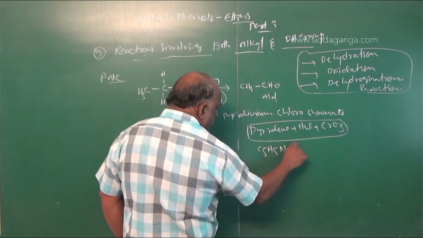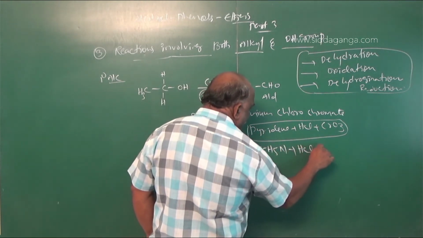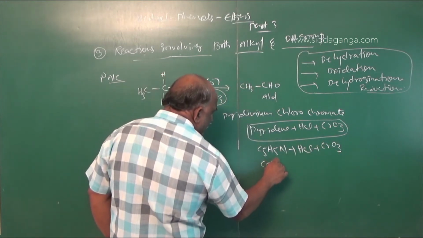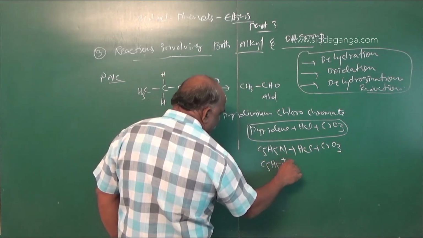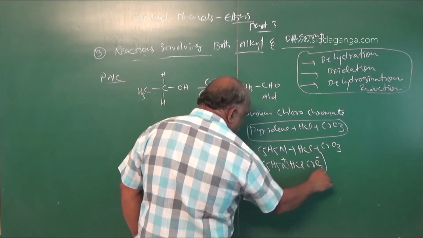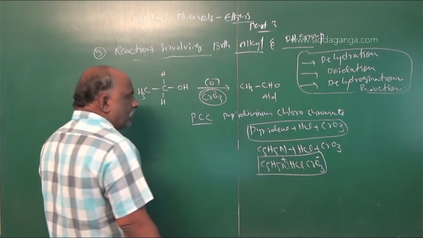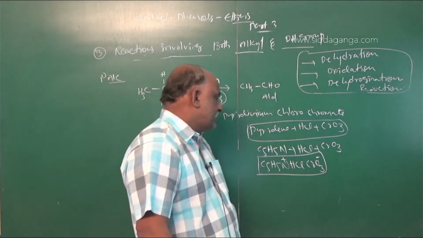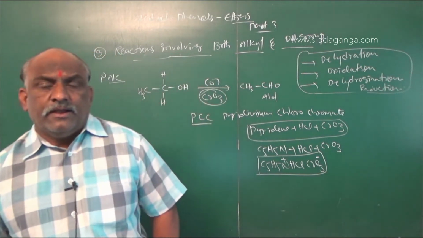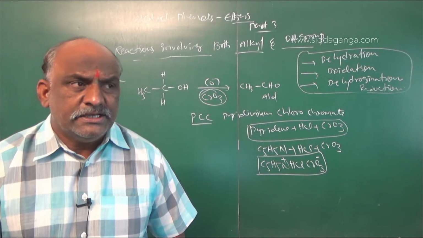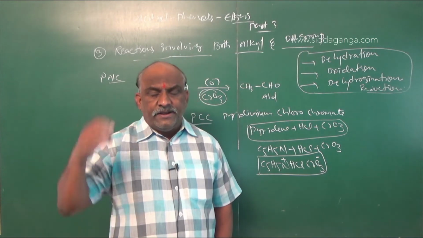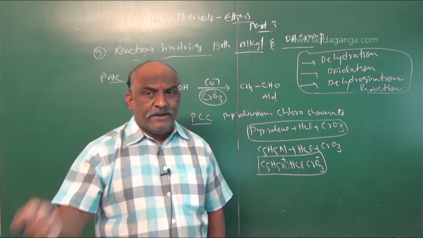This is the pyridine, and hydrochloric acid HCl, CrO3, chromium trioxide. On addition of these, what we will get is C5H5N plus HCl CrO3 minus. This is the formula of pyridinium chlorochromate, and this is a mild oxidizing agent. When you apply this mild oxidizing agent, then alcohols are converted into aldehydes.